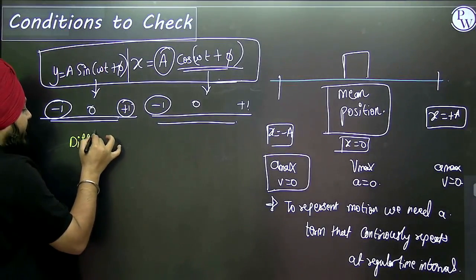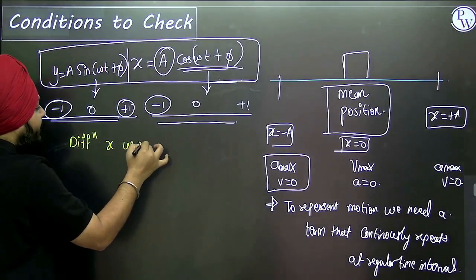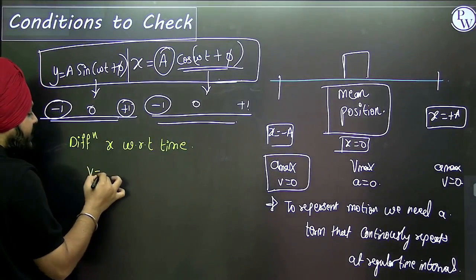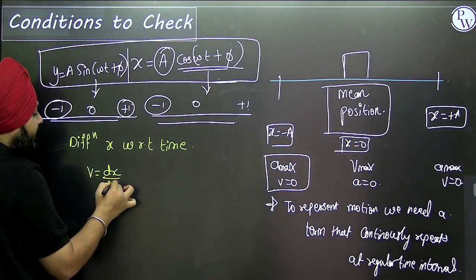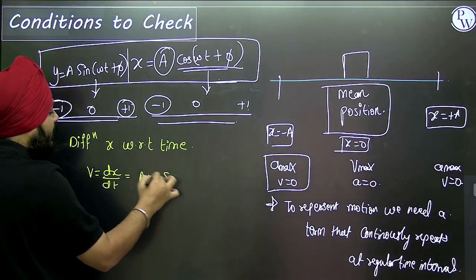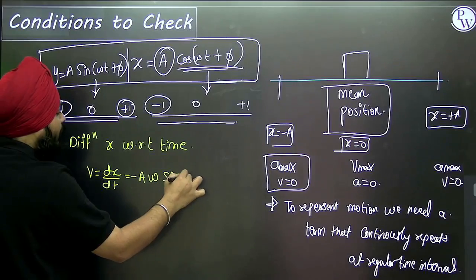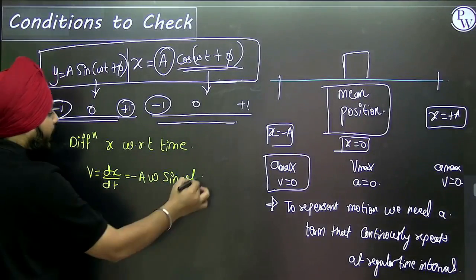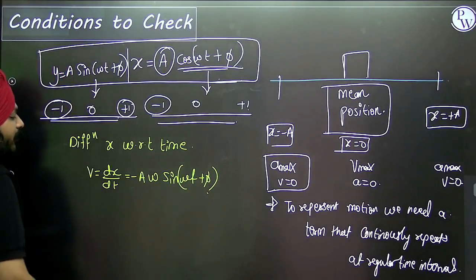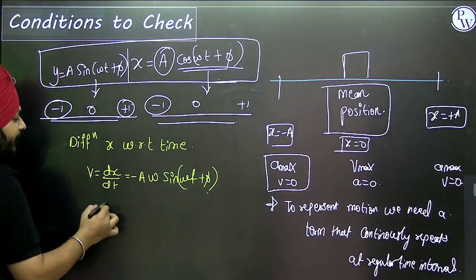Let's differentiate x with respect to time. We get the velocity variations: v is equal to dx by dt. So that is equivalent to A omega, negative sine of omega t plus phi. What are omega t plus phi and everything? We are going to discuss that in detail. And so these are the velocity variations.